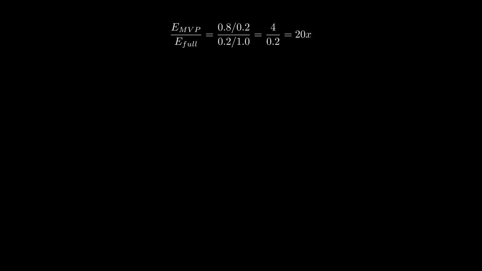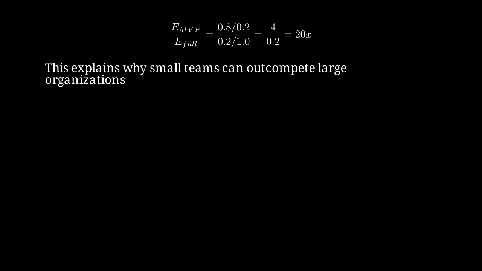This is why startups can compete with big companies. This explains why small teams with limited resources can outcompete large organizations with unlimited budgets. It's not about resources, it's about efficiency and learning speed. When building an MVP, you must answer 3 critical questions. These are your validation framework.